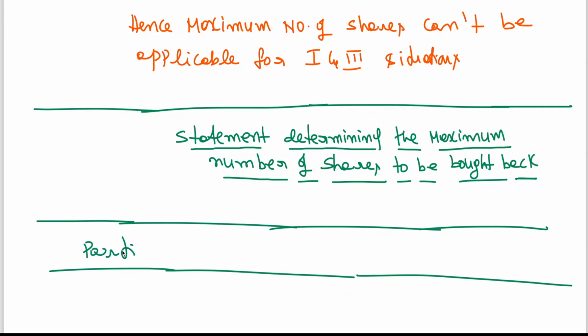We need to write the maximum number of shares under the shares outstanding test, resource test, and debt equity ratio test. Those three we will be writing the way we have done in the last class.